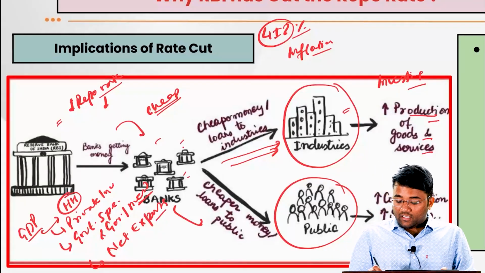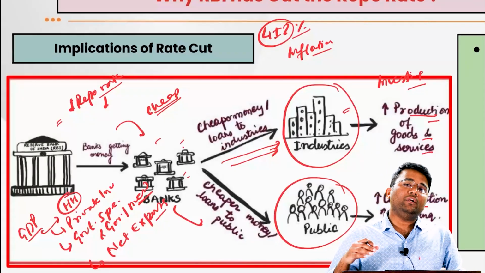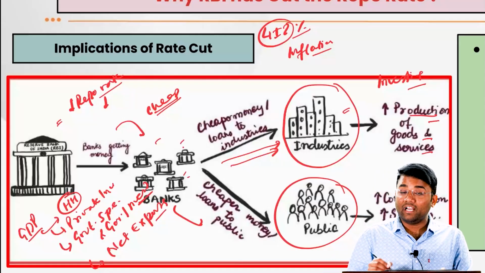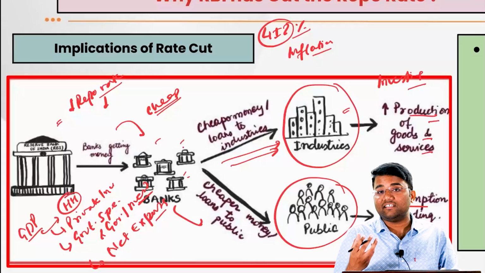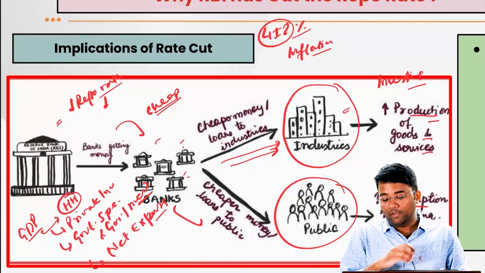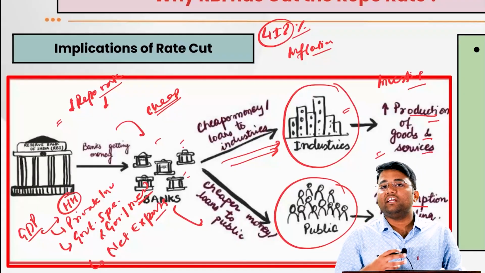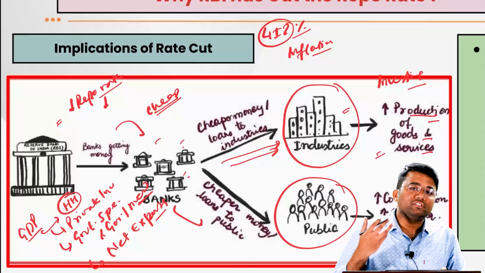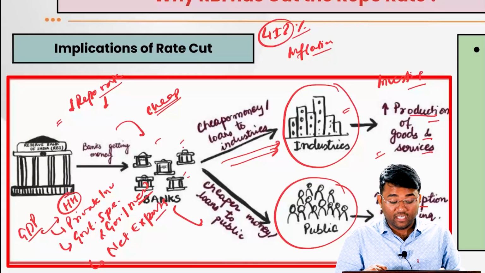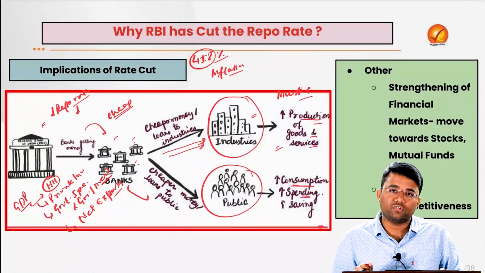Right? And it will help in increasing the spending of the people in the economy. When people spend in the economy, it will also increase the demand for goods and services, which will further lead to an increase in the production of goods and services. And when more and more goods and services are demanded, then further investment will happen, and that will create a complete cycle of demand as well as overall economic growth rate.